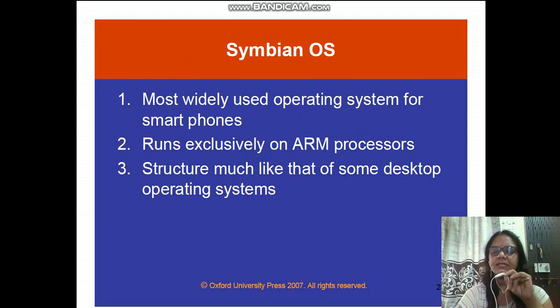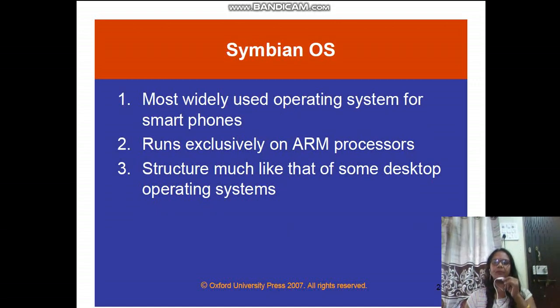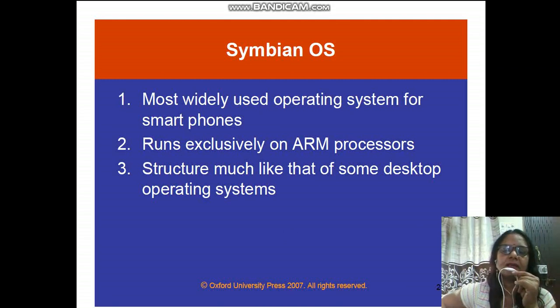So we have already seen two types of operating system for the mobile. First is Windows CE, second is Palm OS, then Symbian OS. So you may get short questions on Symbian OS. This is most widely being used as an operating system for the smartphones.